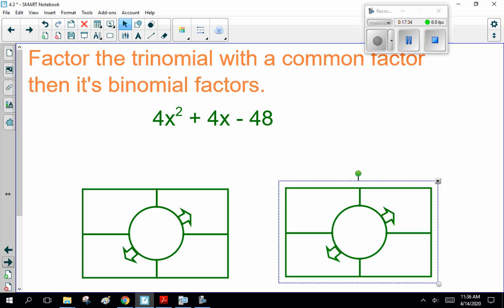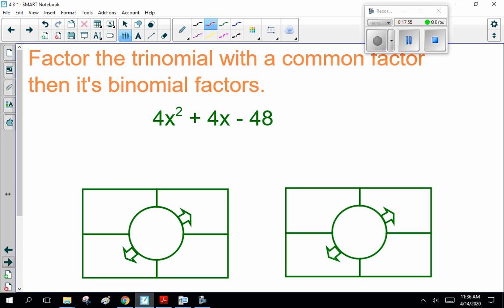Standard trick. Factor the trinomial with a common factor, then its binomial factors. So how can I be sneaky here? Well, either a word question or there's an extra number in here. 4x squared plus 4x minus 48. You can factor that as is, but can you simplify? Notice I gave you the hint here: common factor.